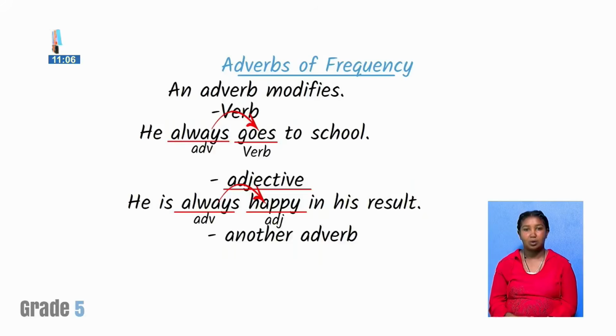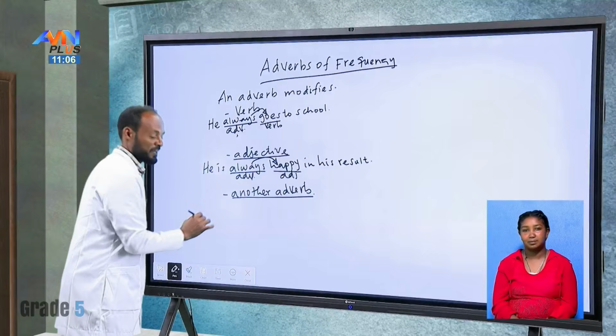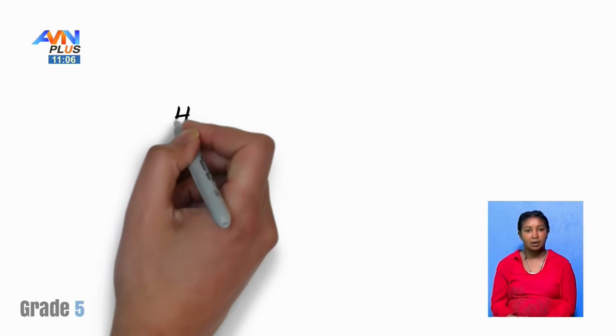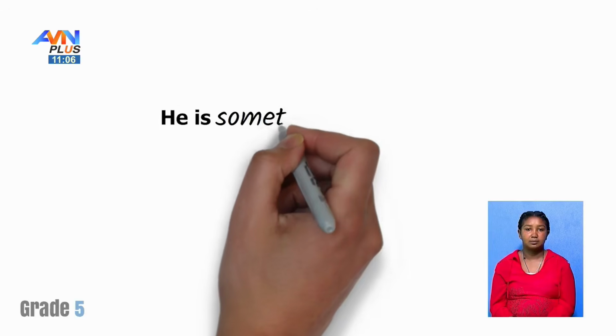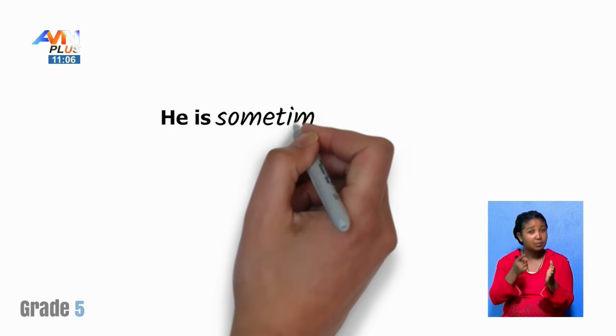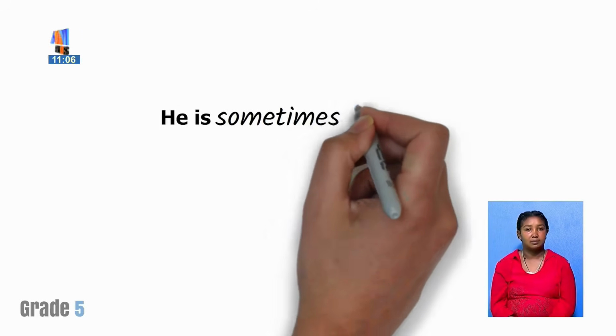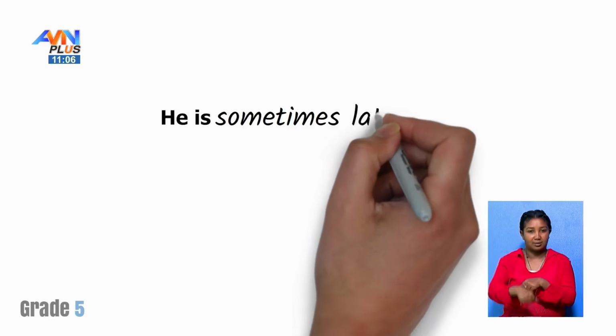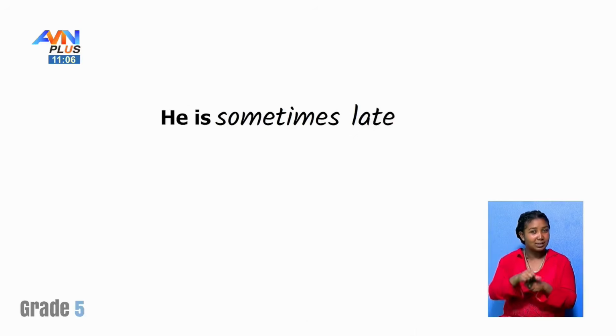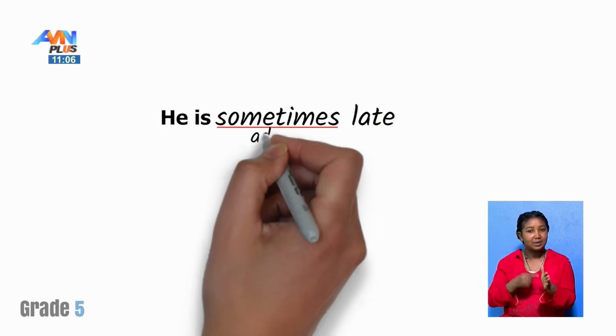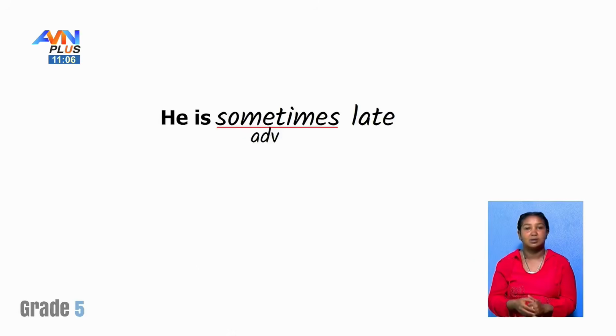Nice. What about another adverb? For example, he sometimes late. In this sentence, the word sometimes is an adverb.